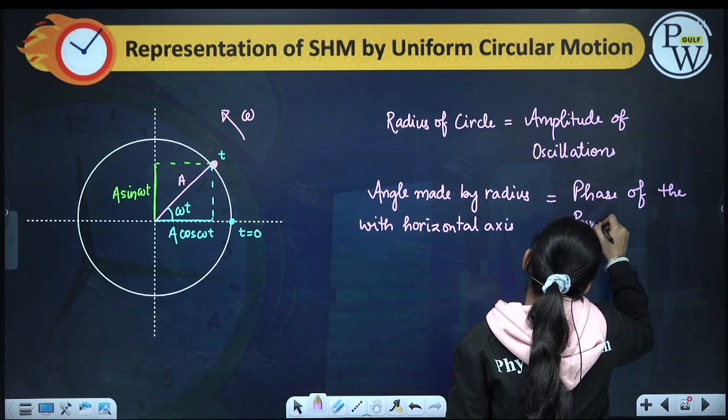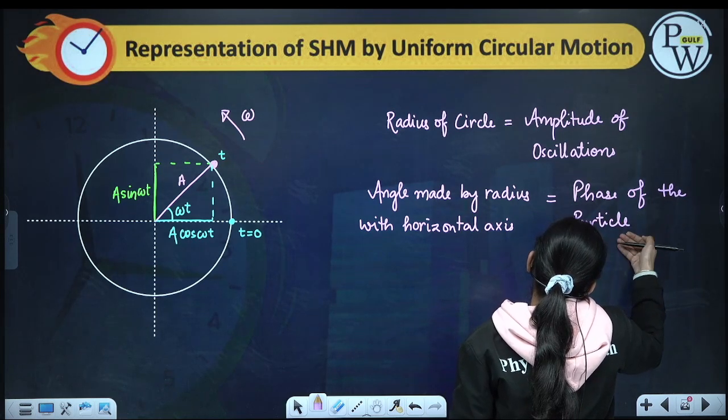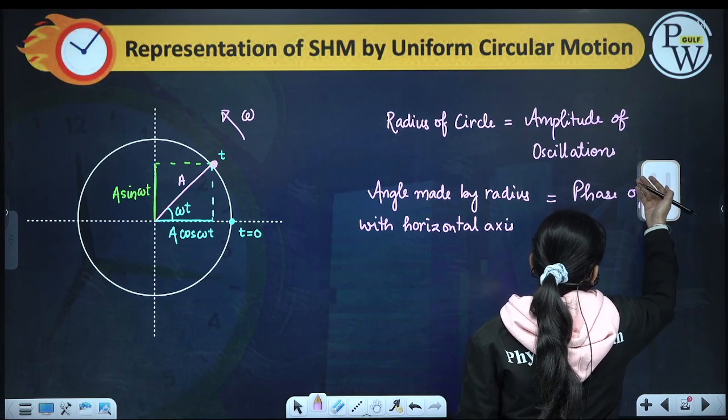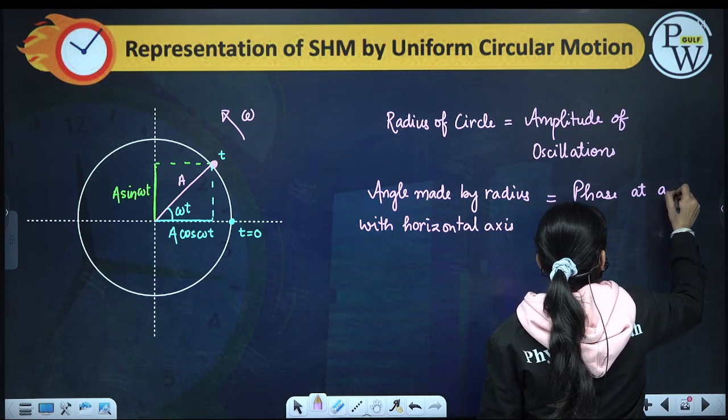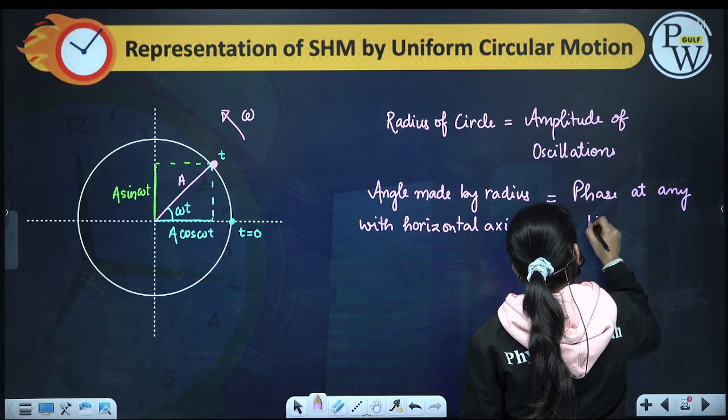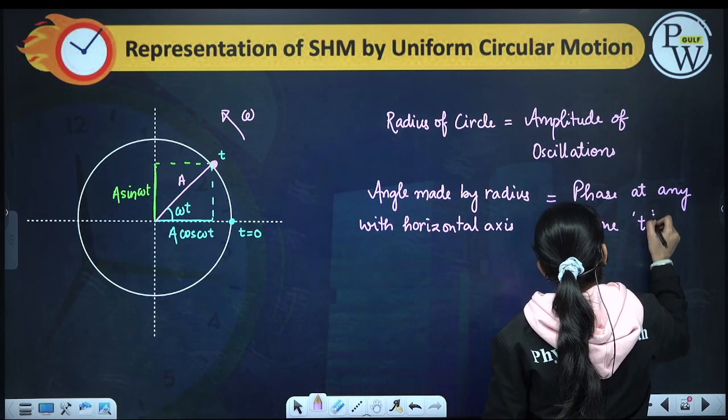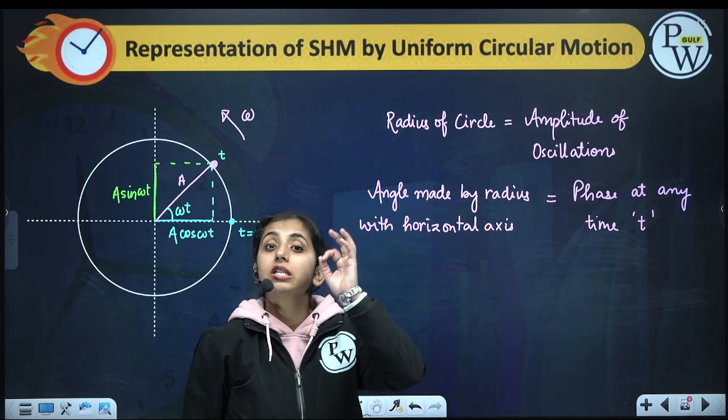Whose phase? Of the particle which is doing oscillations.